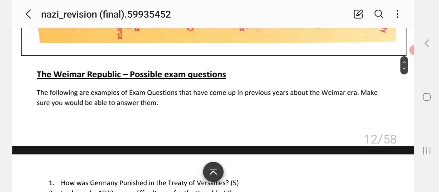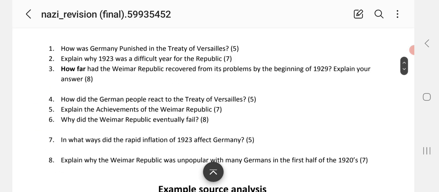But there would be some possible exam questions from the Weimar Republic, including how was Germany punished in the Treaty of Versailles? 5 marks. Explain why 1923 was a difficult year for the Republic, 7 marks. How far had the Weimar Republic recovered from its problems by the beginning of 1929? Explain your answer, 8 marks. How did the German people react to the Treaty of Versailles? 5 marks. Explain the achievements of the Weimar Republic, 7 marks. Why did the Weimar Republic eventually fail? 8 marks. In what ways did the rapid inflation of 1923 affect Germany? 5 marks. And explain why the Weimar Republic was so unpopular with many Germans in the first half of the 1920s. 7 marks. If you want to take a screenshot of this and come back to them in your revision, please do.